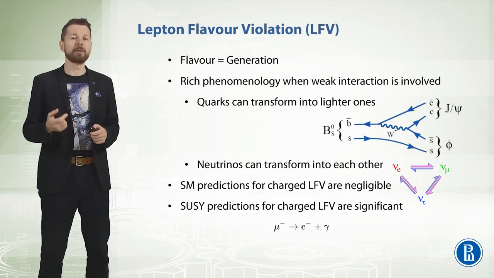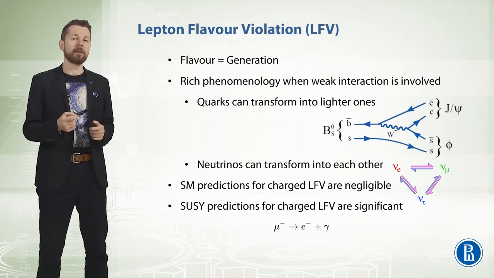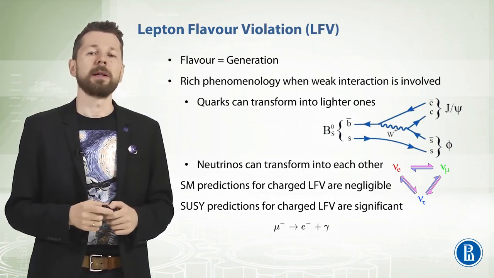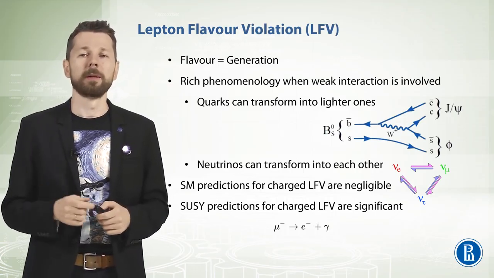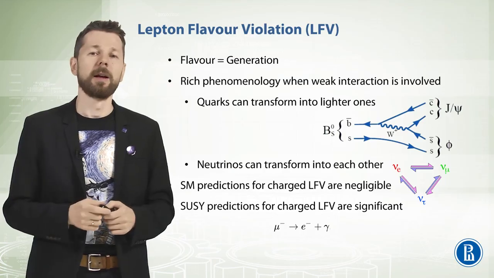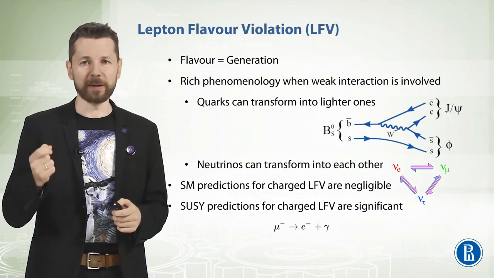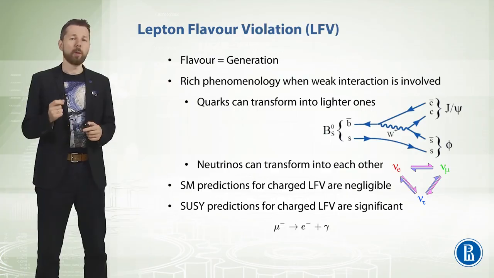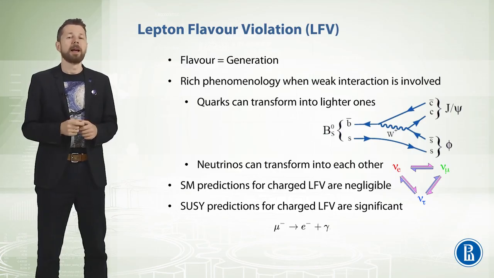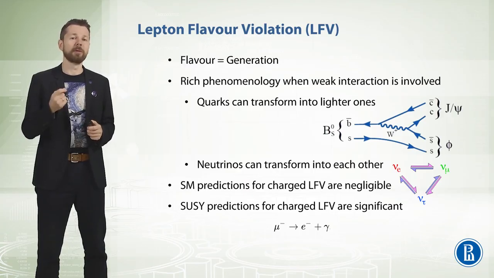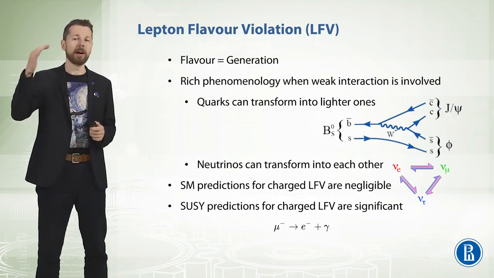Neutrinos can also transform into each other. The Nobel Prize in 2015 was awarded to Takaaki Kajita and Arthur McDonald exactly for the discovery of this possibility. However, the Standard Model prediction for charged lepton flavor violation is negligible. At the same time, SUSY expectations for charged lepton flavor violation are much higher.